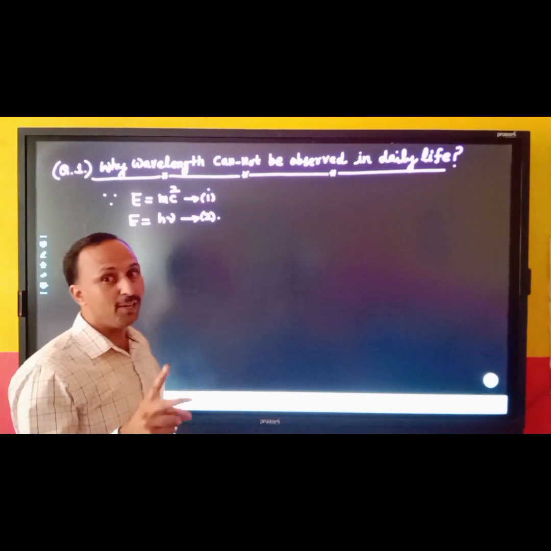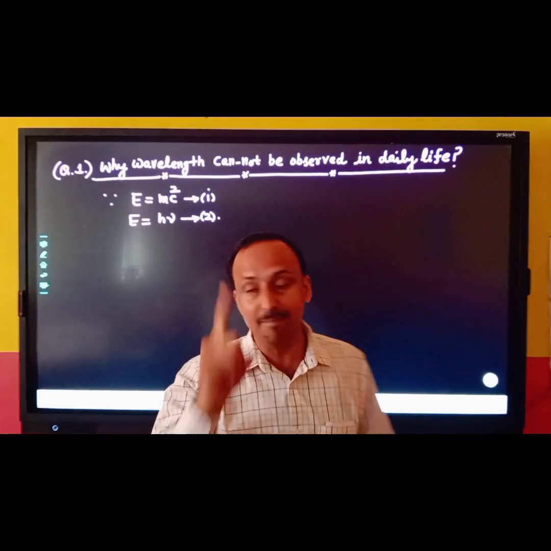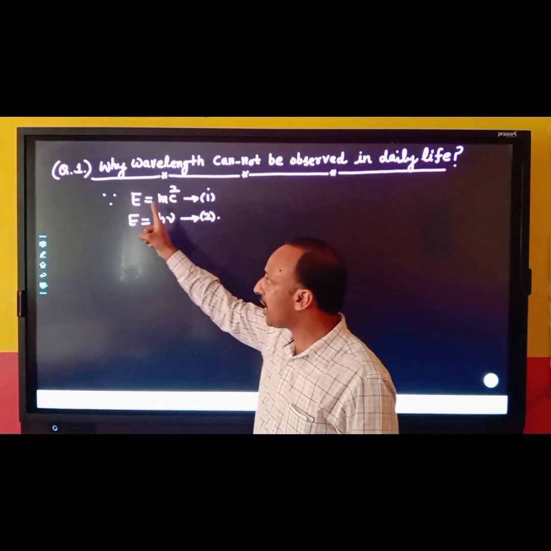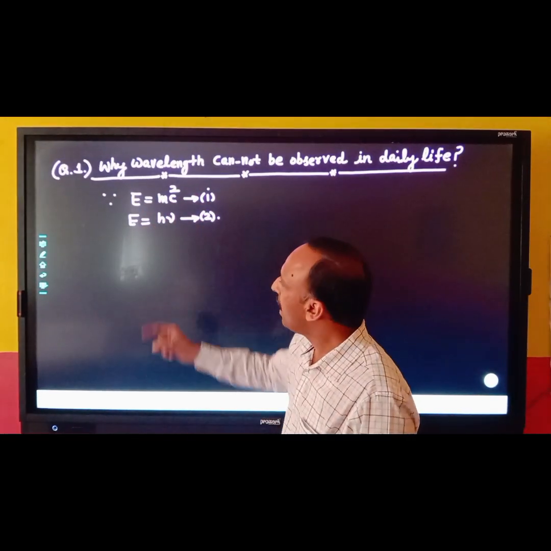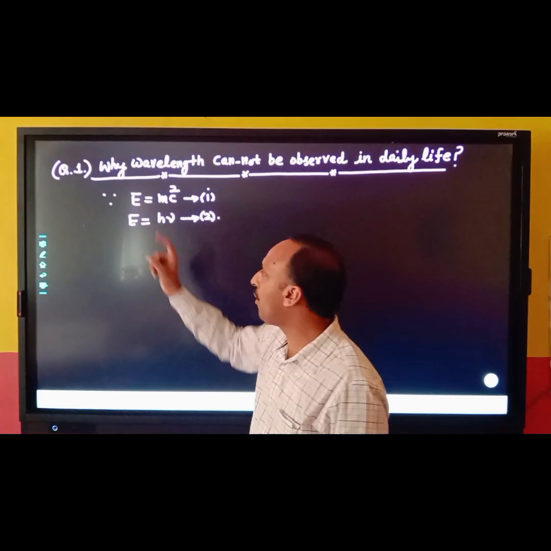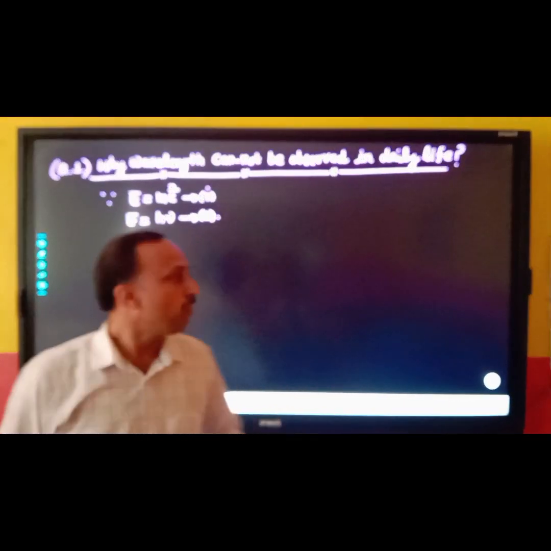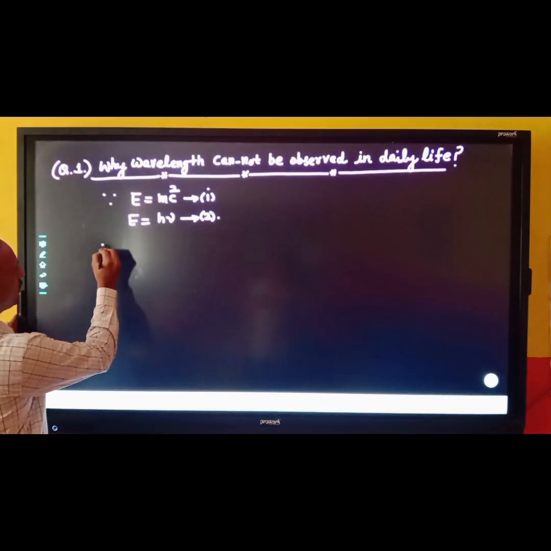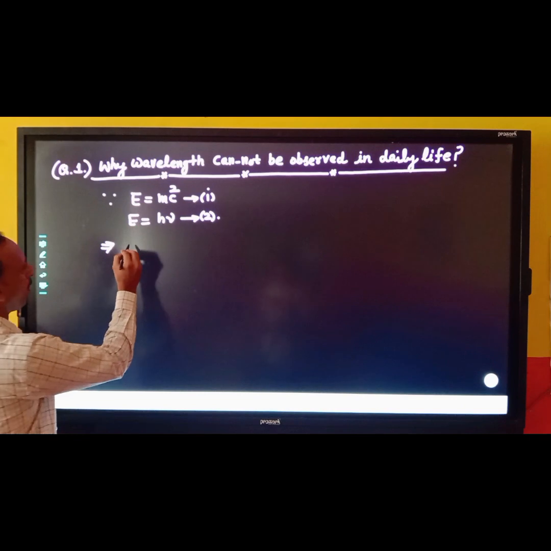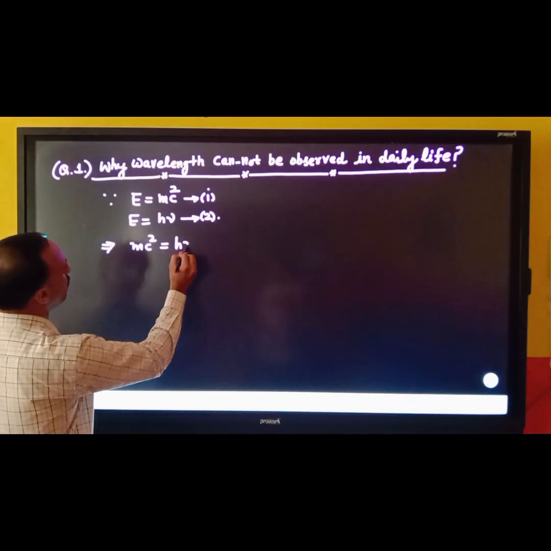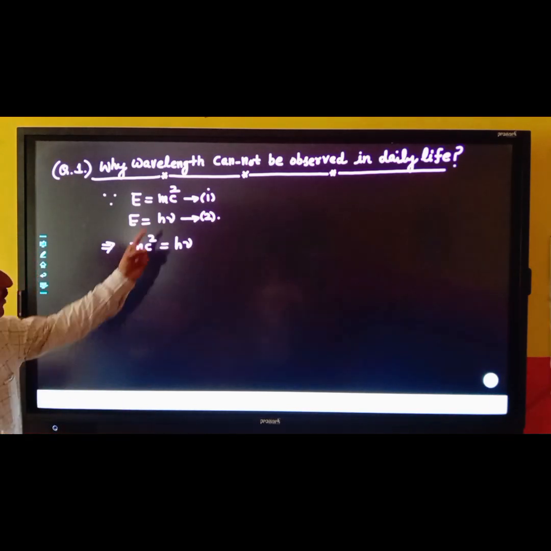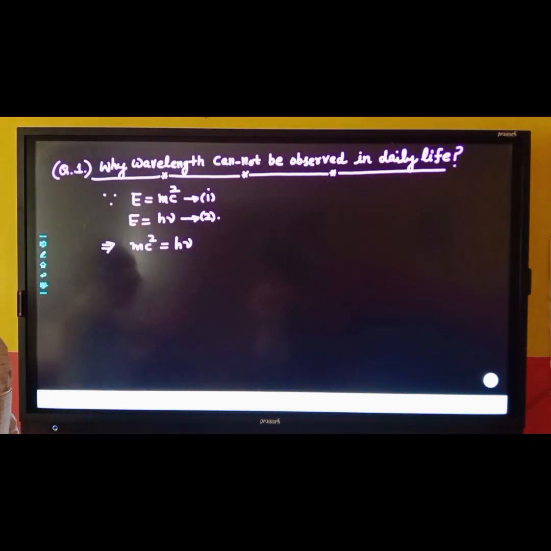So I have written two values for the same energy E. According to Einstein mass energy relationship, E equal to mc square, and according to energy of photon, E is equal to h nu. So by comparing equation 1 and 2, what I am getting? mc square that is equal to h nu. Fine. So this is the comparison. mc square that is equal to h nu.